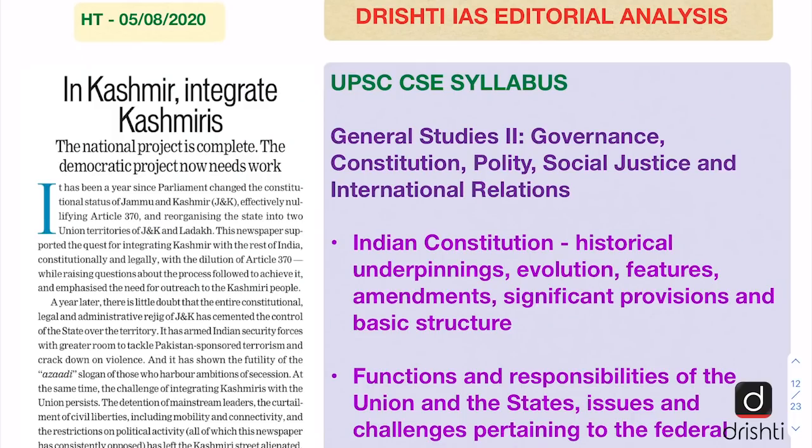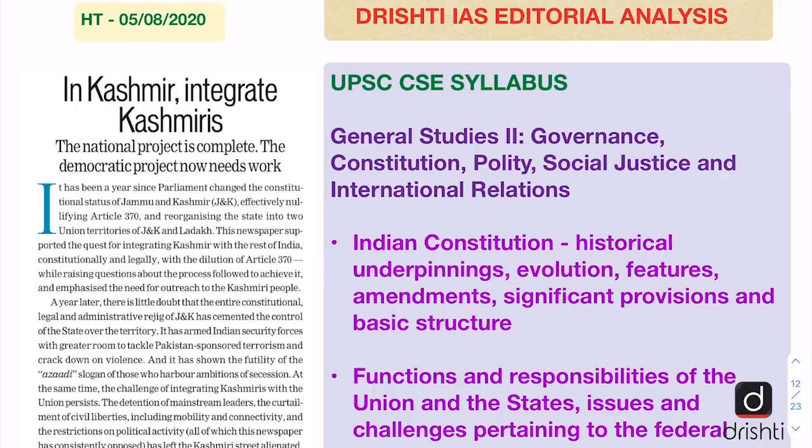We have taken today's editorial from the Hindustan Times and it has come on 5th of August. The title of the editorial is "In Kashmir, Integrate Kashmiris", and it says, the national project is complete, but the democratic project now needs work.